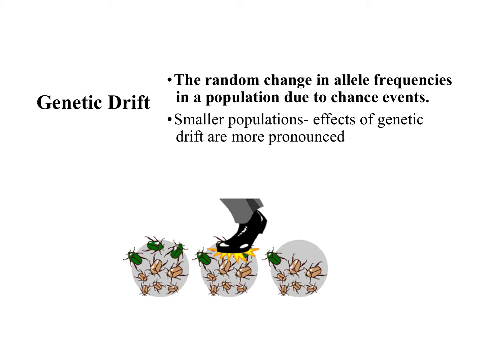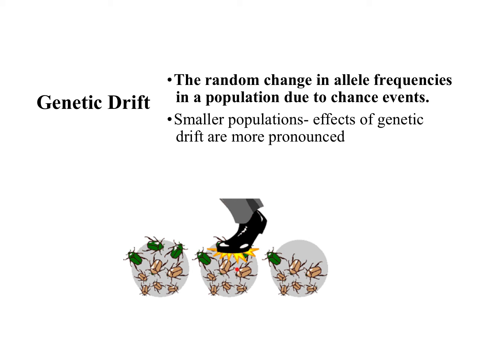All right, so that first mechanism we're going to talk about, it's called genetic drift. This one, it's when you have some random change in allele frequencies due to some random chance event. So there's no like order or reason for it. A good example is just looking at this picture down here. So here you have this bug population, you have the brown bugs and you have green bugs. And the random chance event is someone's just going to step on that pile of bugs.